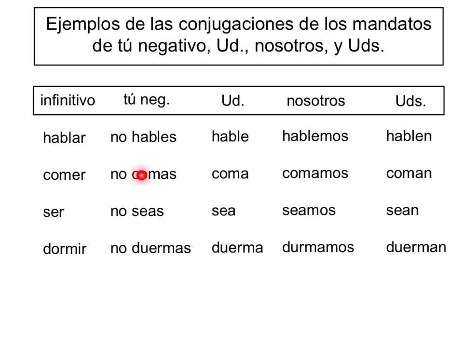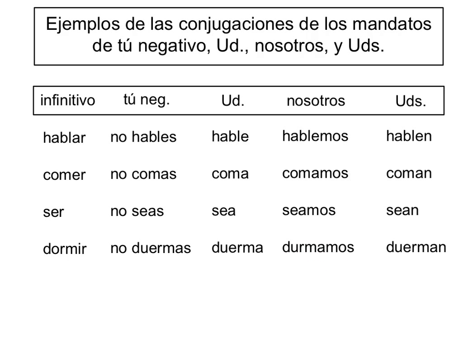So verbo comer, no comas, usted coma, nosotros comamos y ustedes coman. Verbo ser, no seas, because remember ser is irregular. No seas, usted sea, nosotros seamos, ustedes sean. Y el verbo dormir, tú negativo, no duermas. So remember, you're going to maintain that stem change of O to UE. Usted duerma, nosotros durmamos. So remember that verbs that are stem changed in the present that end in IR have that additional stem change in the nosotros form of the present subjunctive. So like dormir is durmamos.